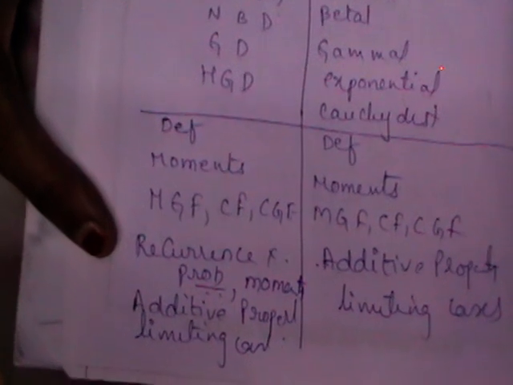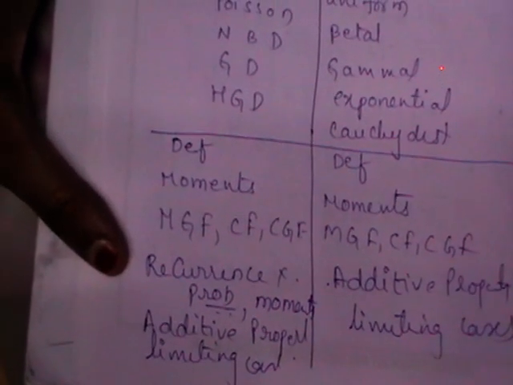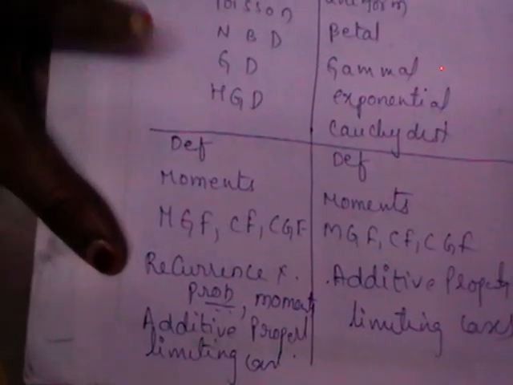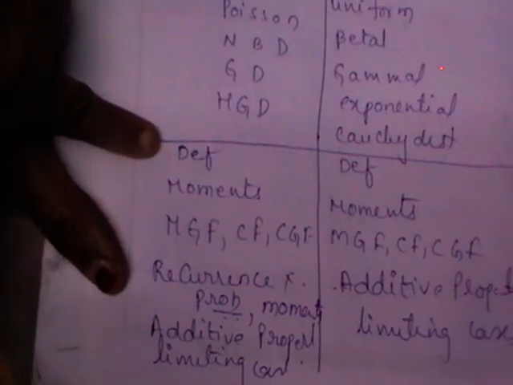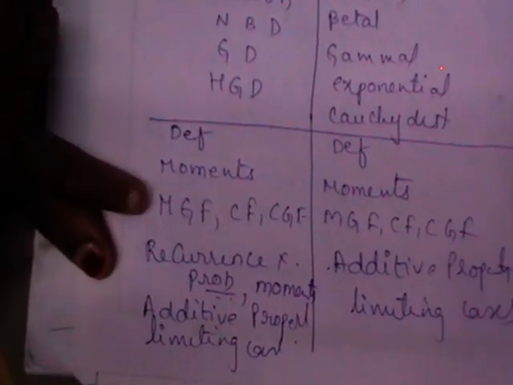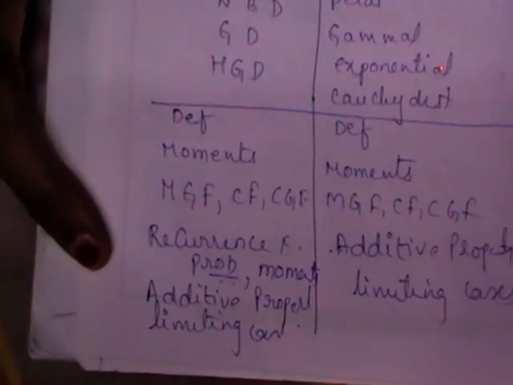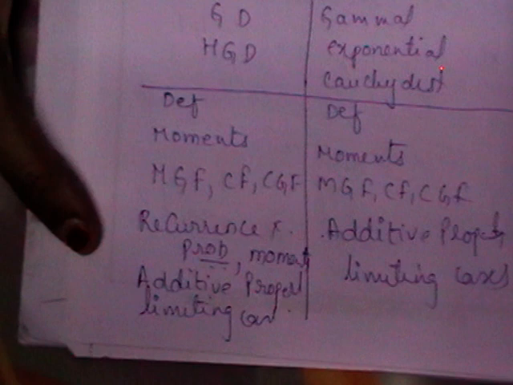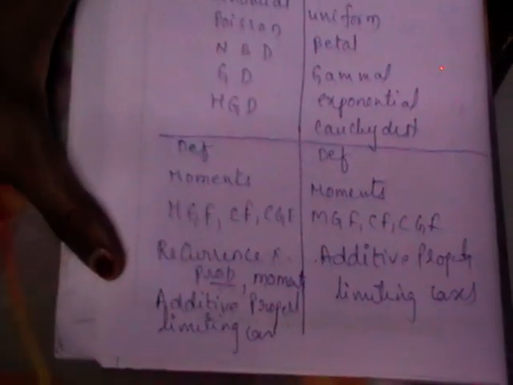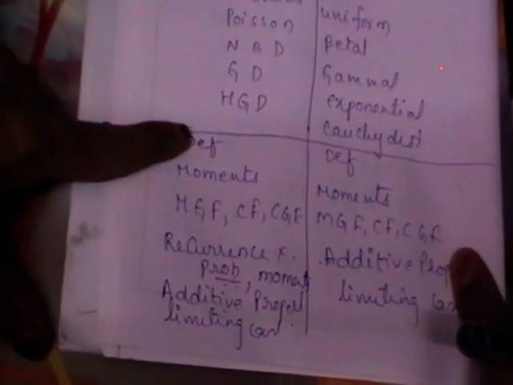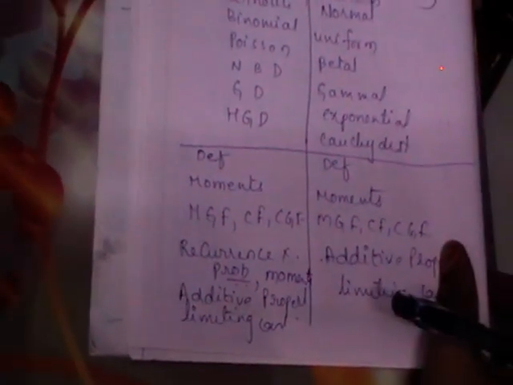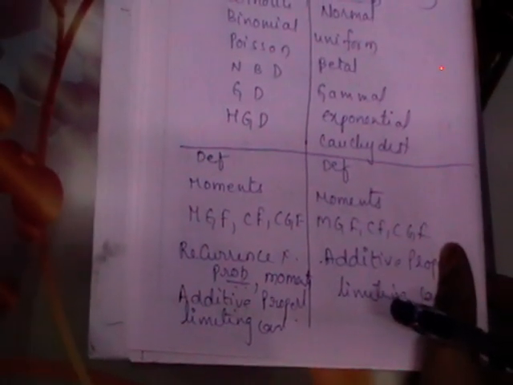If Bernoulli is the first discrete distribution, you should define the distribution, find the moments, MGF, CGF, recurrence relation, additive property and limiting cases. And one more point: all the distributions may not have all the properties. Bernoulli may have only some of these 8 properties.